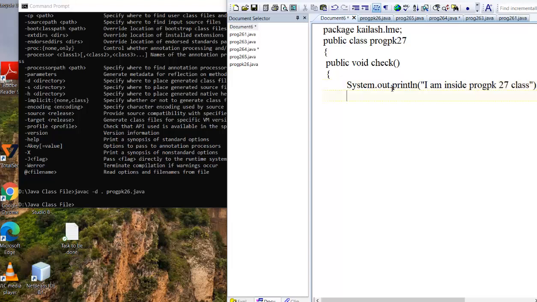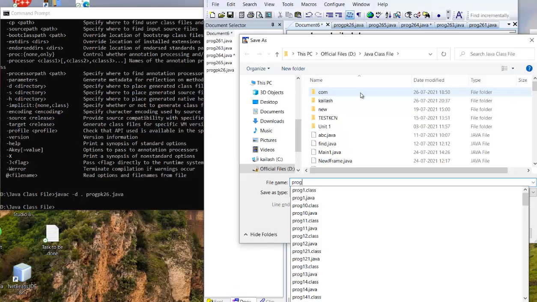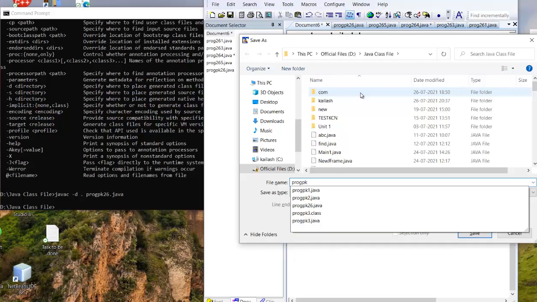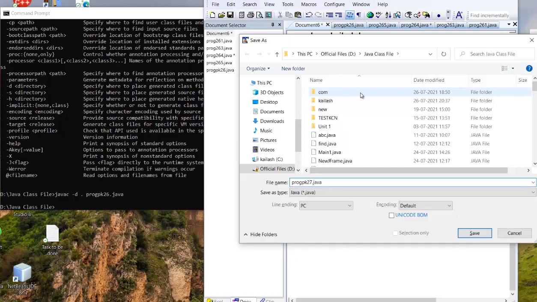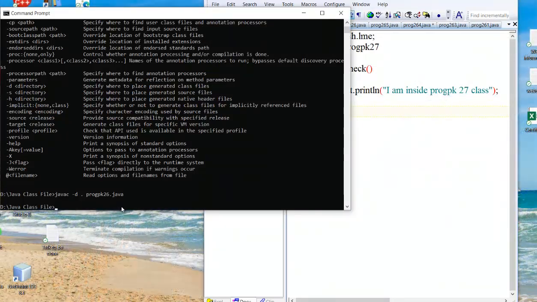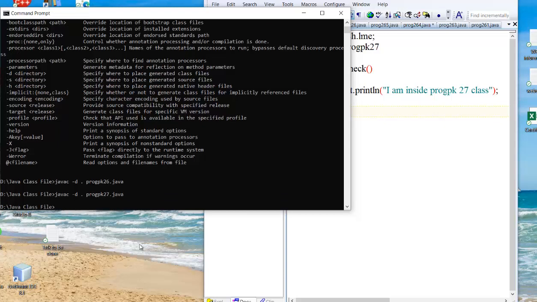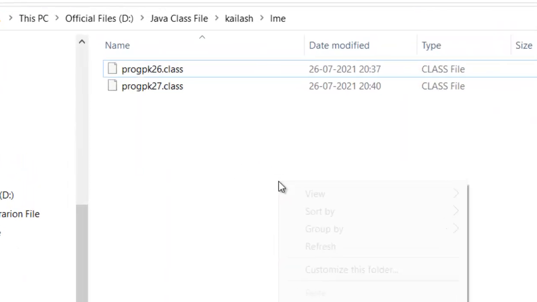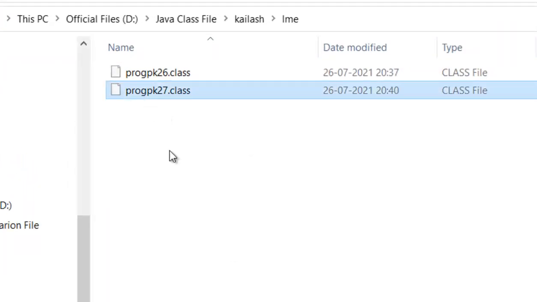Just to know how we can access all these. Now save this file program pk27.java. The file name and class name are the same. Now compile here, not there. Again the same logic: javac -d space dot program pk27. So if I compile this, then this class file will be stored here. Refresh. We are getting this.